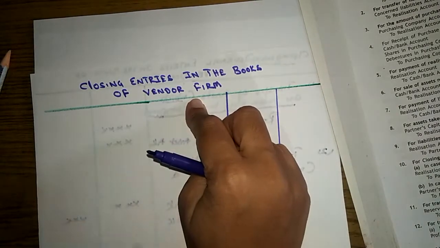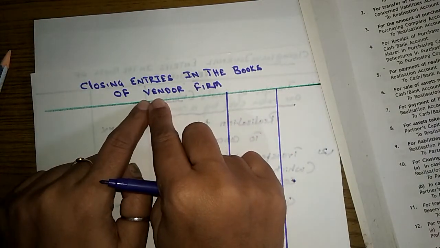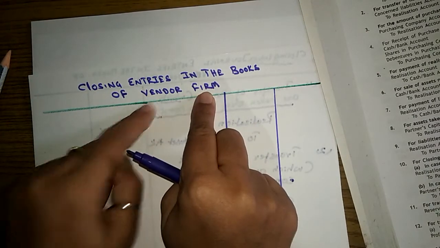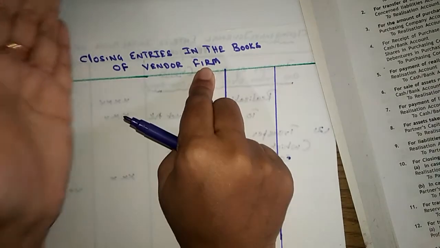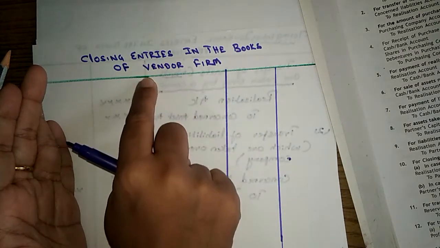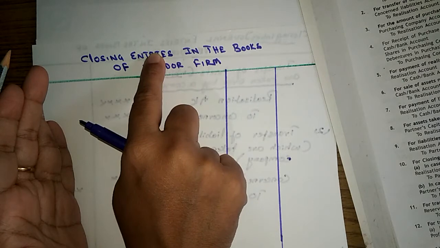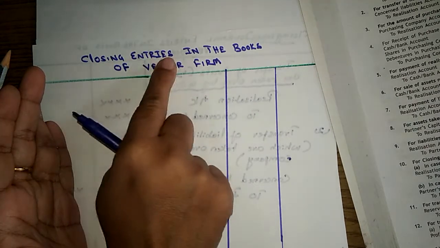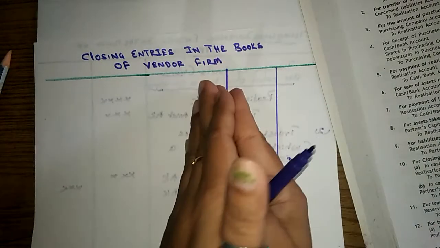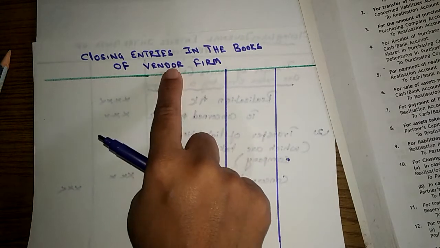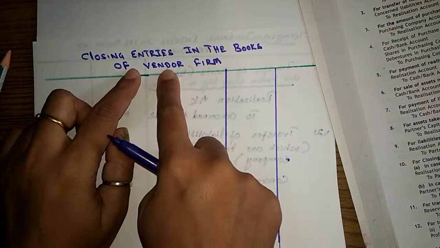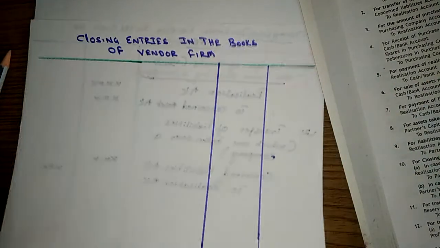So in these entries, we are going to transfer all the assets and all the liabilities of vendor firm to the realization account. So that's the reason we are passing closing entries. Okay, so we are closing vendor firm's account. That's the reason it is called closing entries in the books of vendor firm. So we are transferring all the assets and all the liabilities of the partnership firm to the realization account to close this firm. Okay, so let's start.